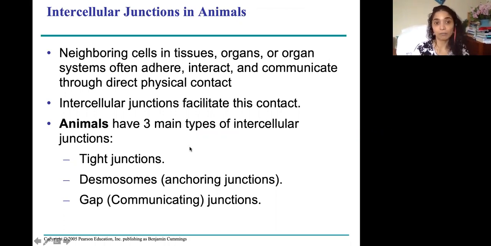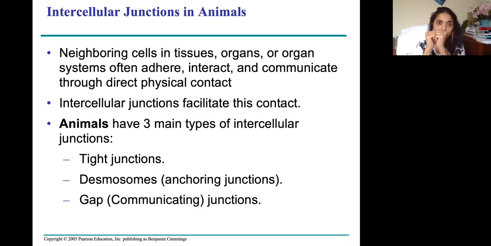Hey guys, this is very important. The junctions between animal cells are of three types. Tight junctions, also called watertight junctions. The two cells are so tight that no water seeps through. If all the water would seep through between the cells, then your body would be this big, guys. So the muscle cell and muscle cell are so tightly attached because of those tight junctions. No water seeps through between the cells.